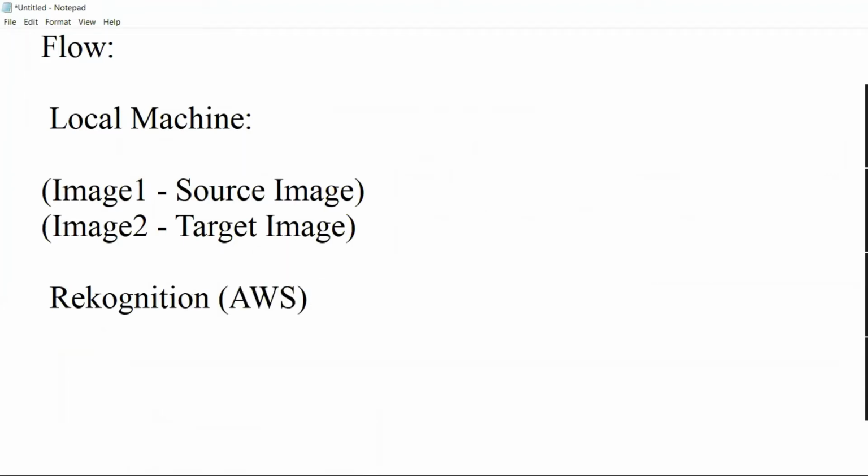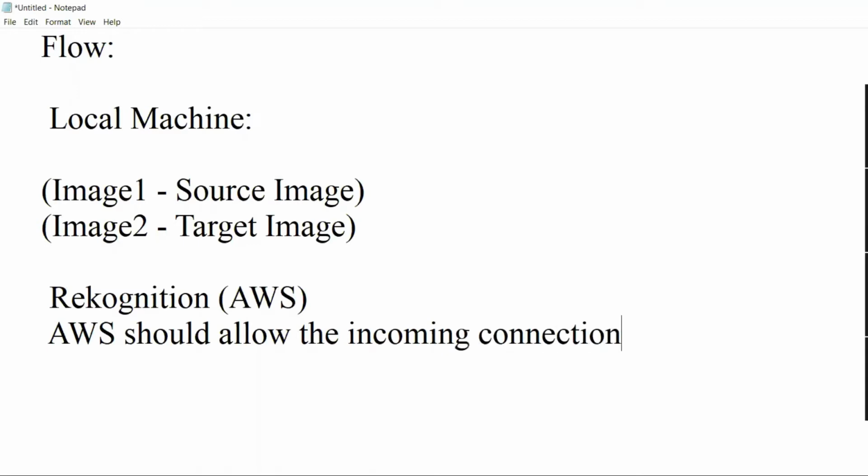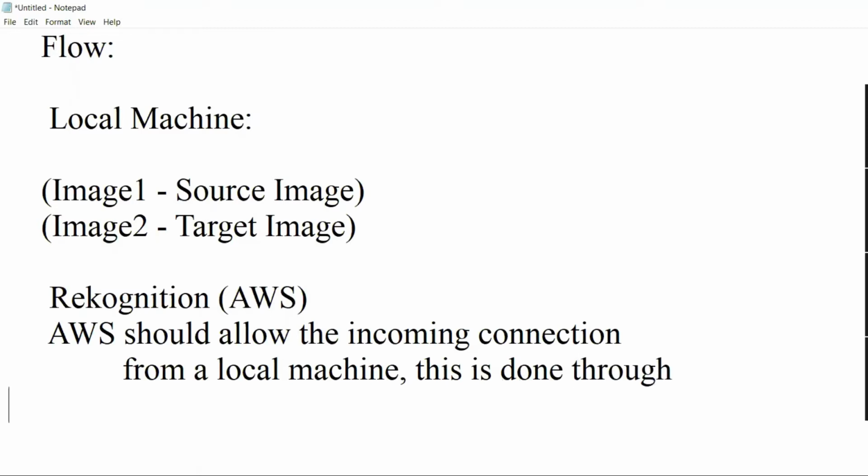So the local machine has to upload these two images to AWS, which means AWS should allow the incoming connection from a local machine, and this is done through a service called IAM, Identity and Access Management.